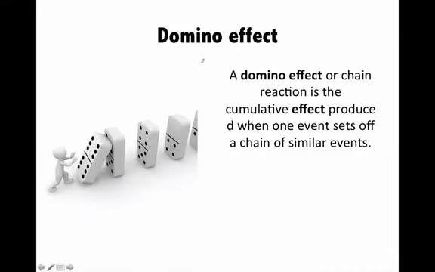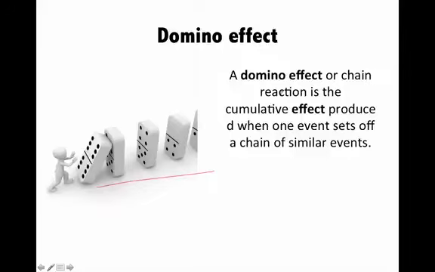Next is domino effect. So look at these blocks. They are arranged like this, and if you push one block, all the blocks will fall. This is a domino effect. Domino effect means a chain reaction. You must have seen the bicycles parked in a parking. If you push one bicycle, then the bicycle that is next to the one that you have pushed will also fall, and there will be a chain reaction, and ultimately all the bicycles fall. You must have seen this in your school days. That is the domino effect. So domino effect is a chain reaction.